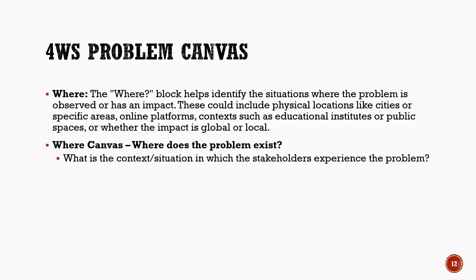While working on the where section, we try to answer an important question. In what situation or context do the stakeholders face the problem? For example, students may face learning difficulties in classrooms. Farmers may face crop-related problems in agricultural fields. Or people may experience traffic problems in crowded urban areas. Understanding where the problem occurs helps in designing AI solutions that are more accurate, practical, and suitable for the real environment where they will be used.